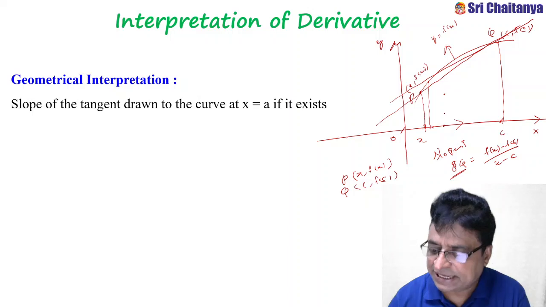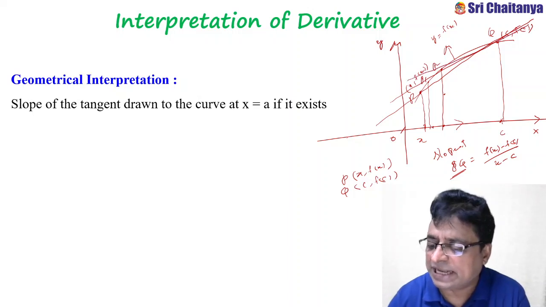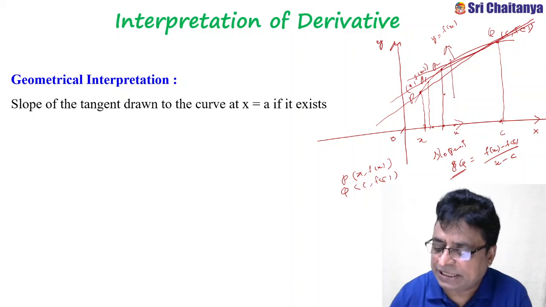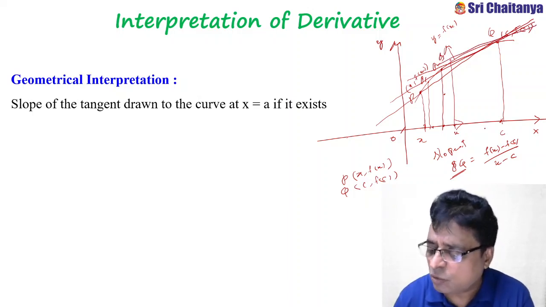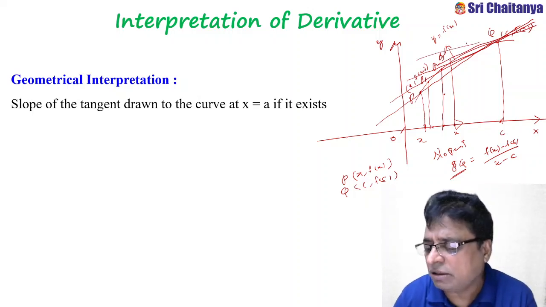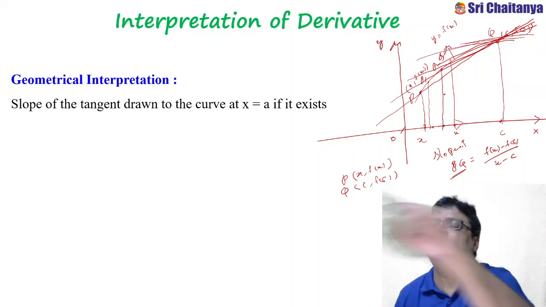Suppose x is here, the corresponding point is here; say this is P1, this is P2, so the secant is like this. Suppose x is here, the corresponding point is P3, so this is the secant. One fine morning, slowly the whole sequence becomes the tangent at the point Q.